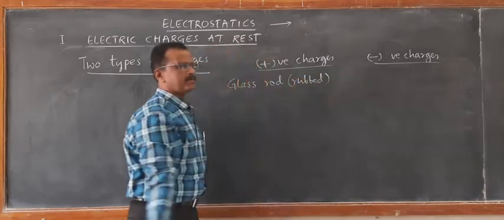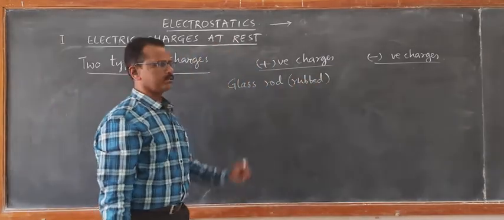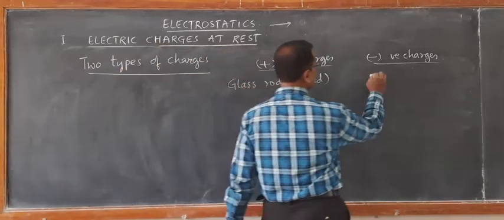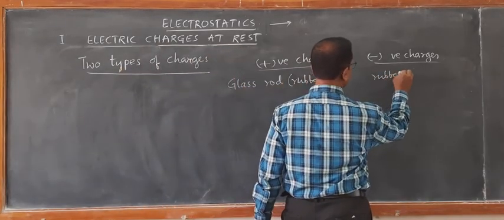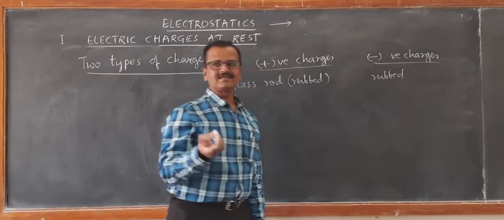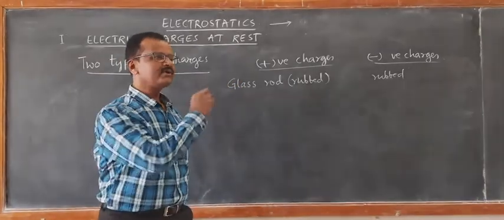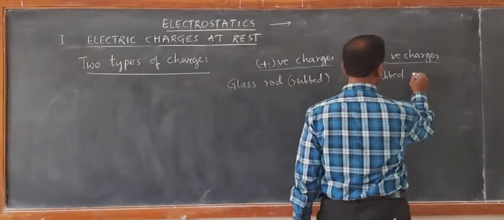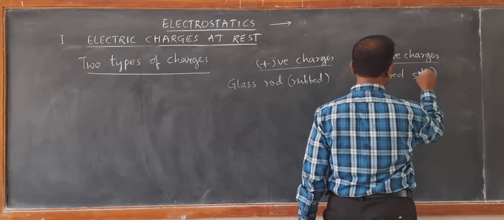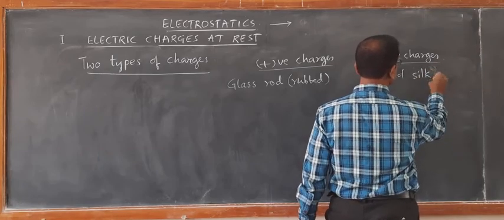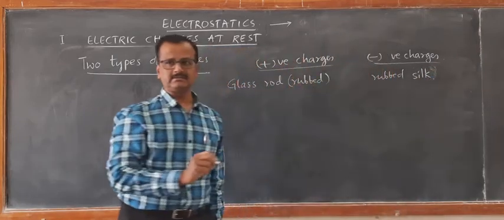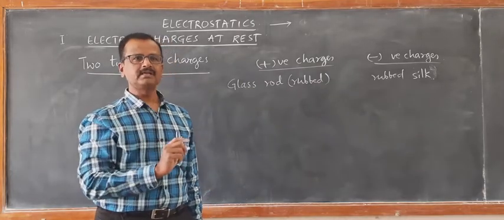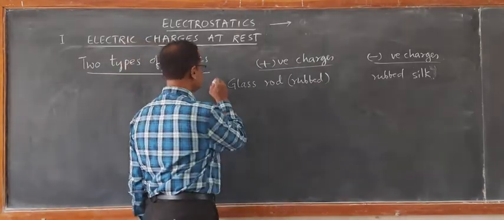The glass rod rubbed with silk is found to have positive charges, whereas the silk rubbed with glass is found to have negative charges. Rubbed silk is found to have negative charge. So you have to remember this pair of materials.